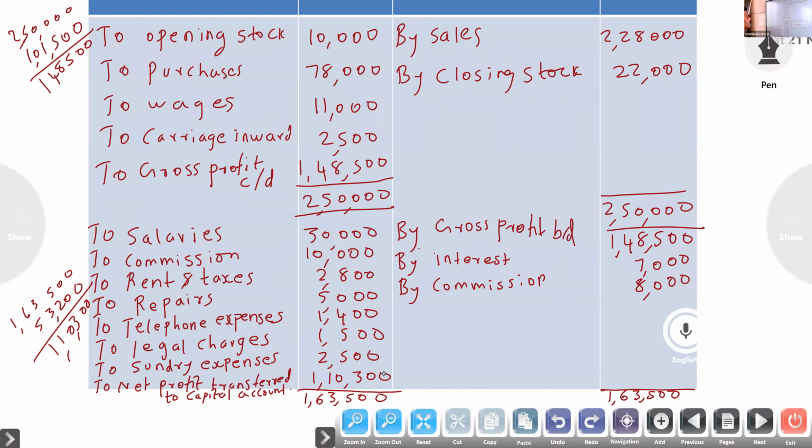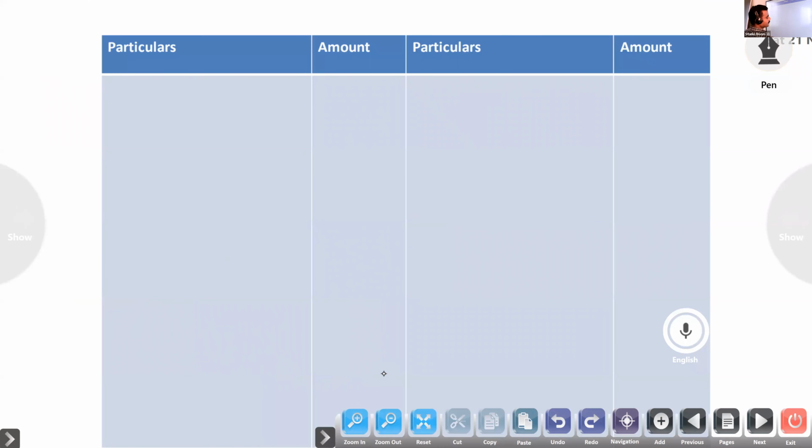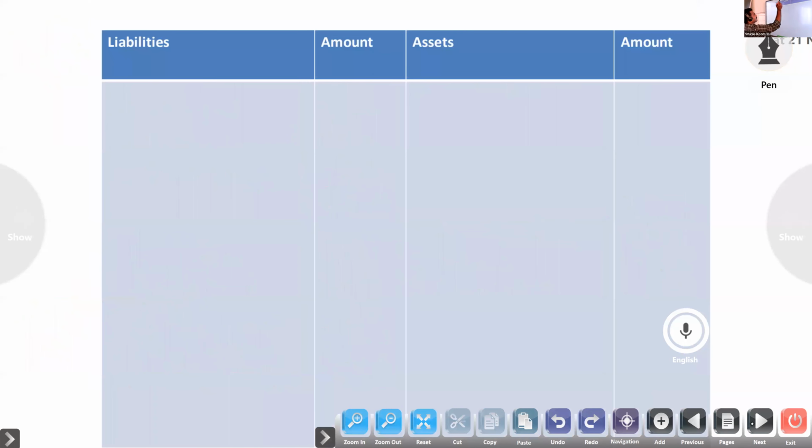Okay. Now we will prepare the balance sheet. Balance sheet as on 31st March 2014.